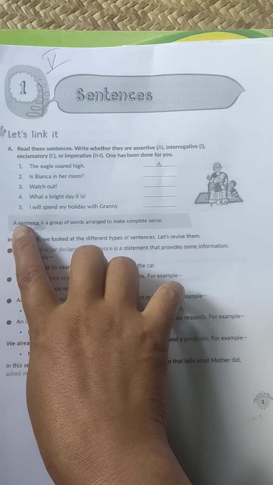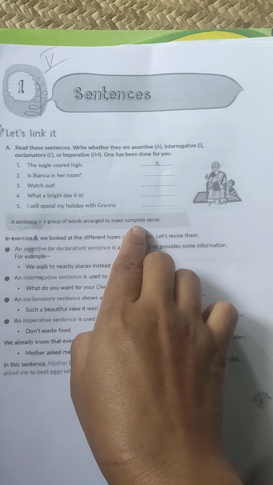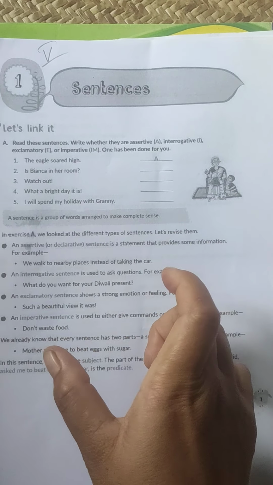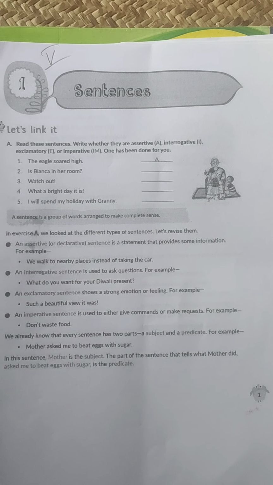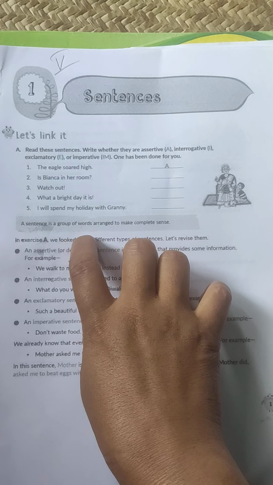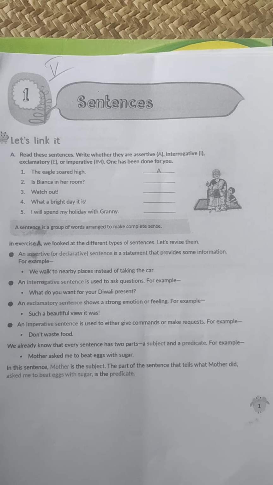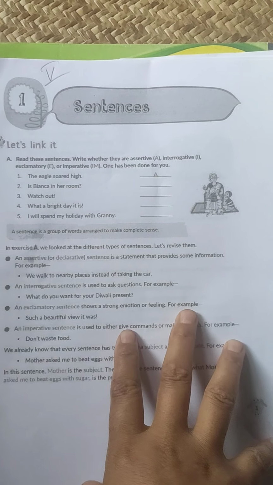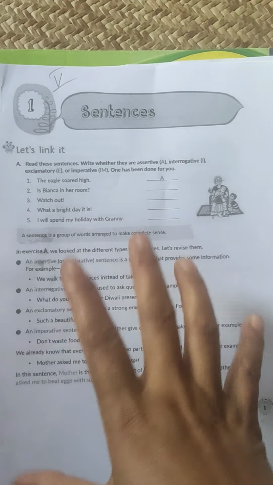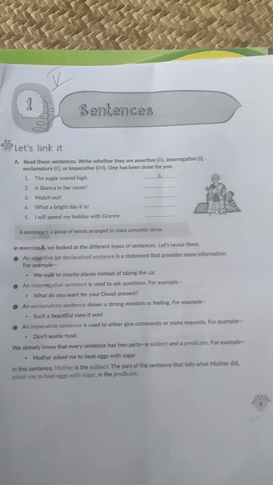You come here in the box, you see a sentence is a group of words arranged to make a complete sentence. So a sentence is a group of words to make a complete sentence. Now, group of words. You have to know first how this group of words is formed. I will explain. Most probably you have learnt in your previous class, that is class 4. But I'll just have a glimpse or just explain to you briefly about all this.